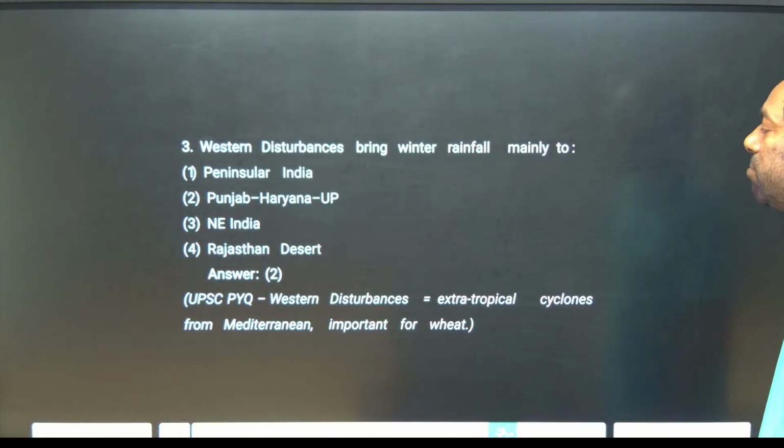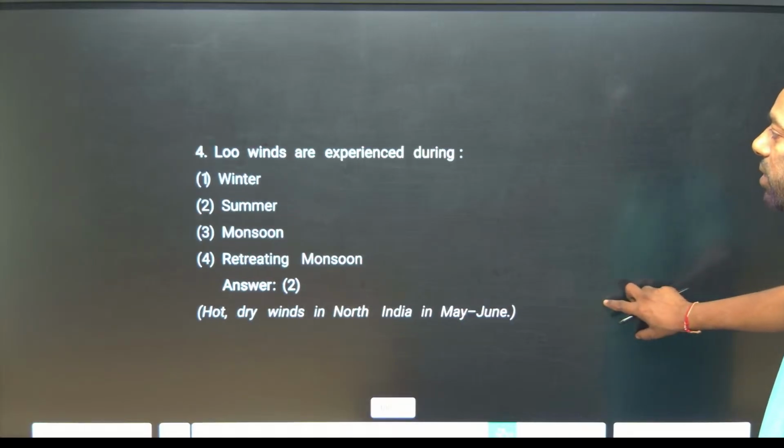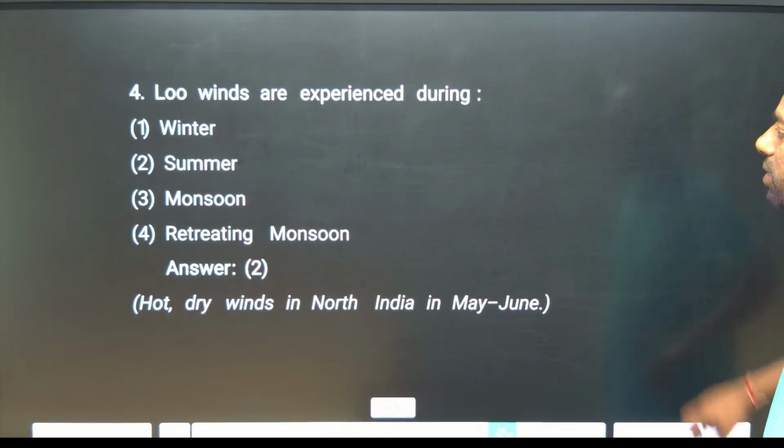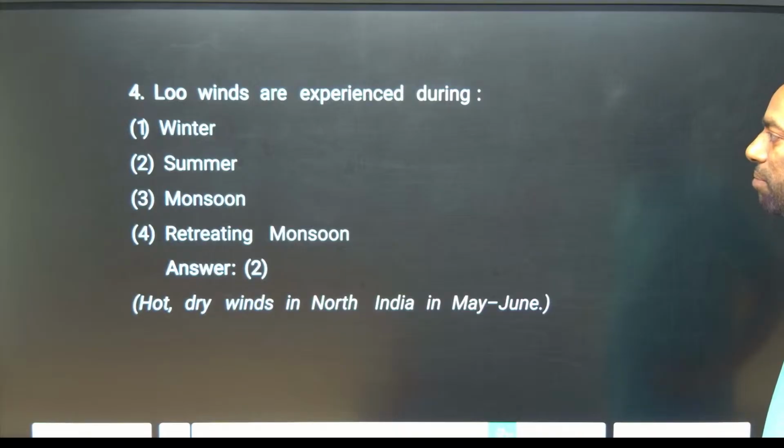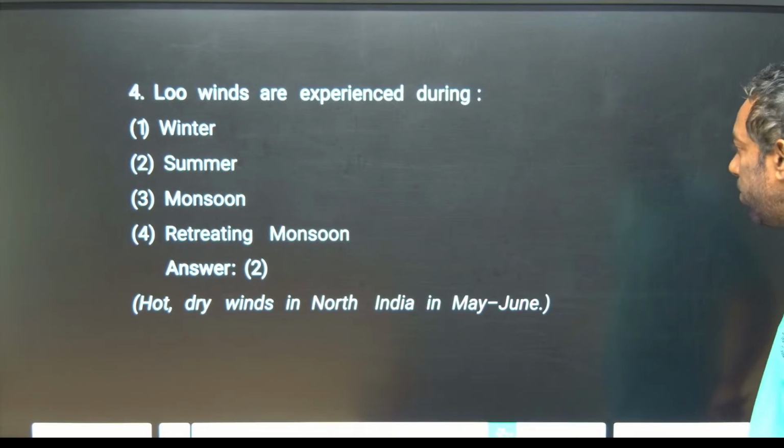Western disturbances bring winter rainfall mainly due to that. The region that experiences the rainfall is Punjab, Haryana and UP. Loo winds are experienced during summer or winter? Summer. There are hot and dry winds in northern India in May and June, that is the loo.